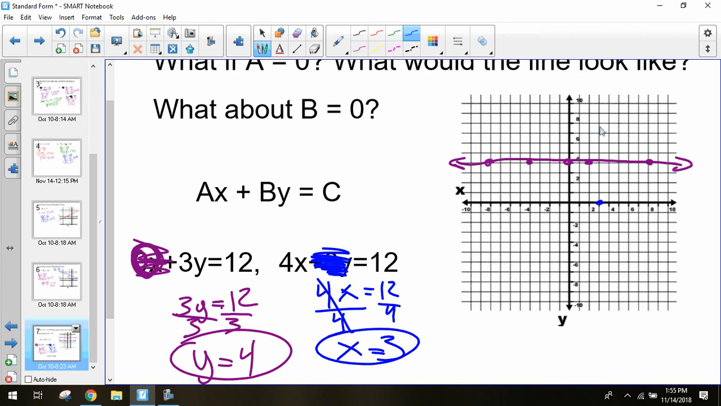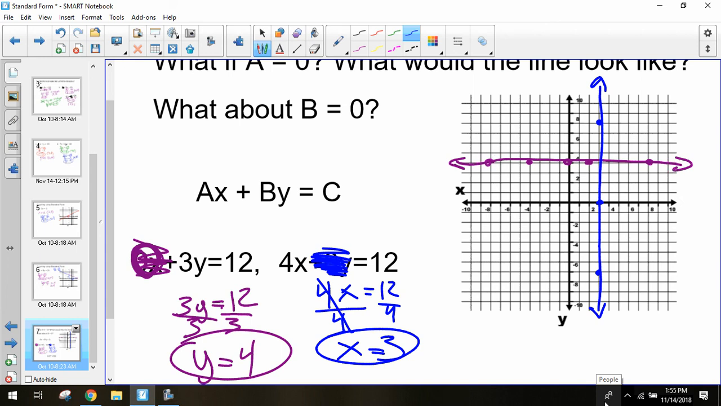When y is 8, x is still 3. When y is negative 8, x is still 3. When y is 64,000, x is 3. So that gives me a vertical line at all those values of 3. So this is interesting. When I have y equals, I have a horizontal line. When I have x equals, I have a vertical line.